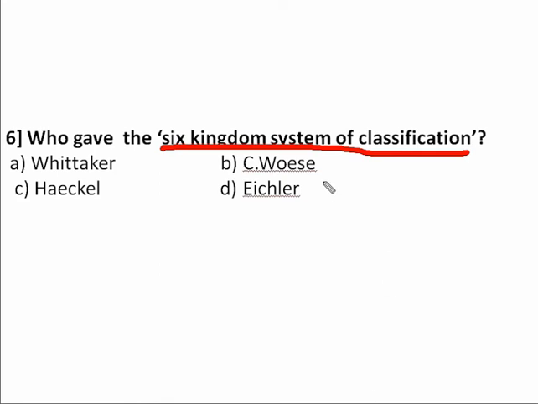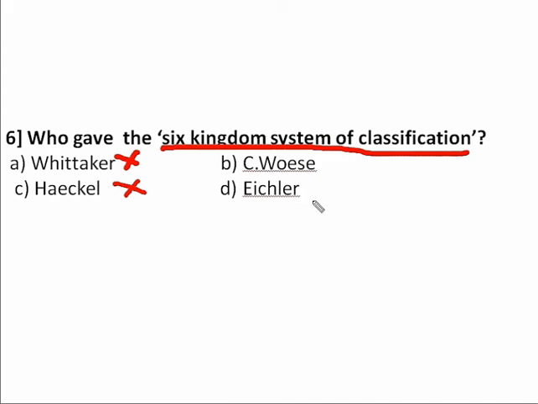I already told you option A is the wrong one, because Whittaker gave the five kingdom classification and Haeckel gave the three kingdom classification. Yes, Ernst Haeckel gave the three kingdom classification. That's why it's also a wrong option.